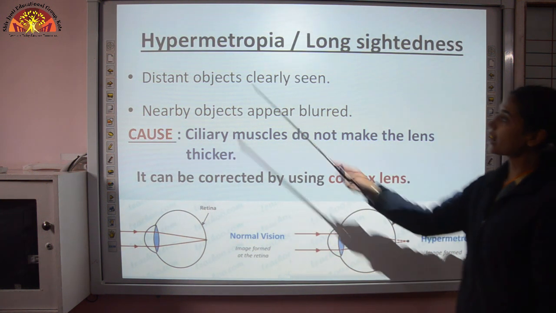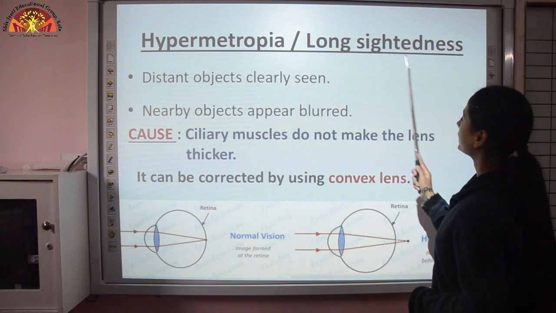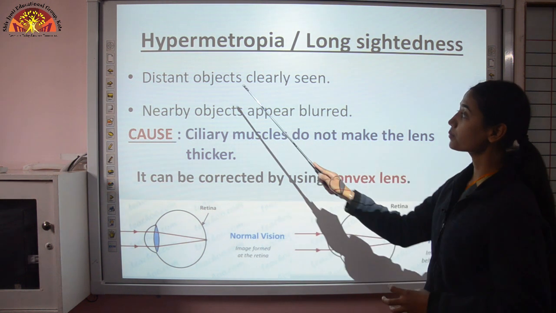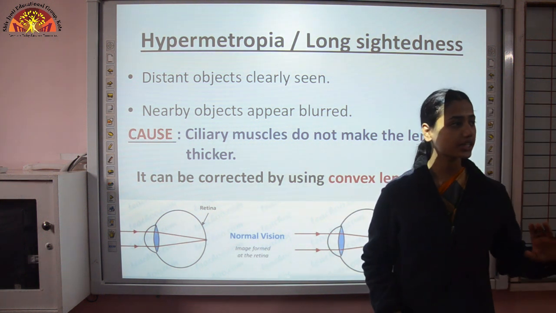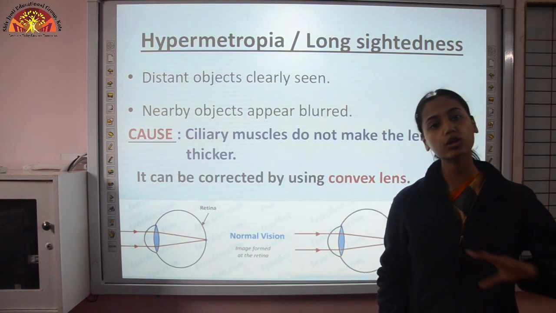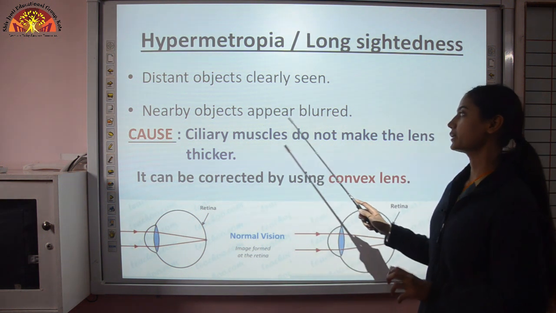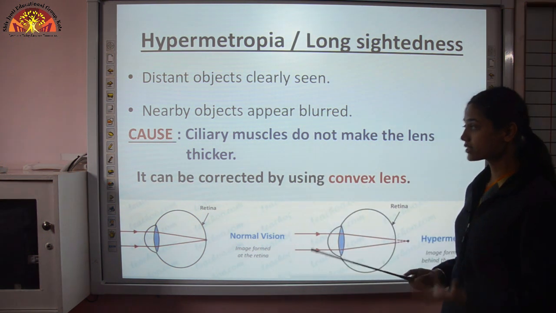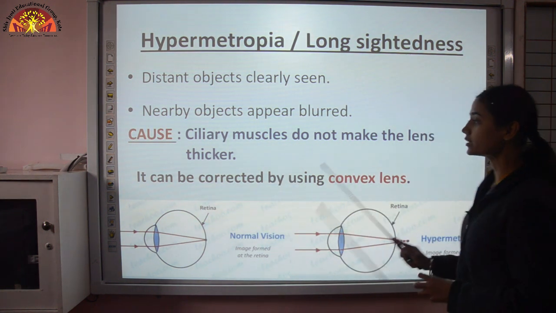Another defect is hypermetropia, just opposite of myopia, or long-sightedness, in which distant objects are clearly seen. Like moon, stars, the objects which are present in the next room, all those objects will be clearly seen. But nearby objects appear blurred. And what is the cause? Because ciliary muscles do not make the lens thicker.